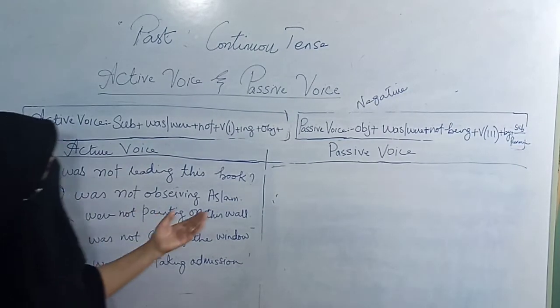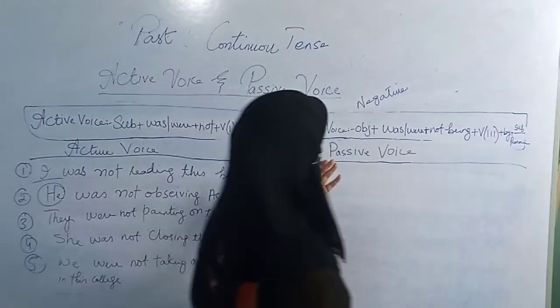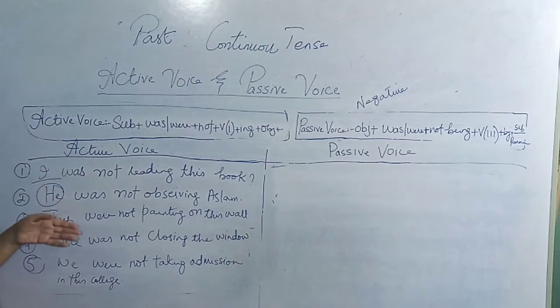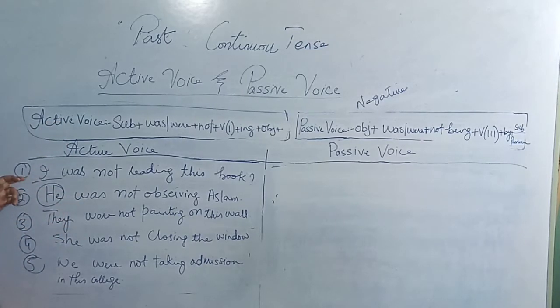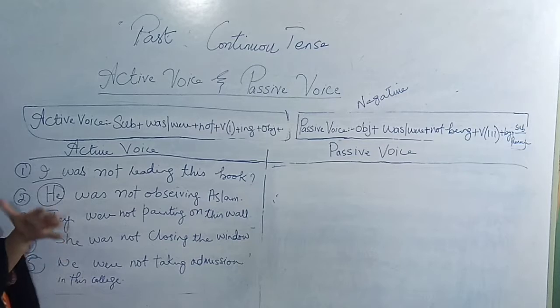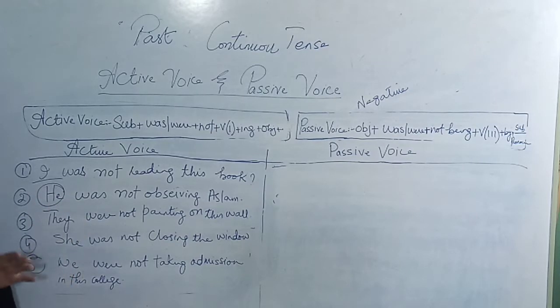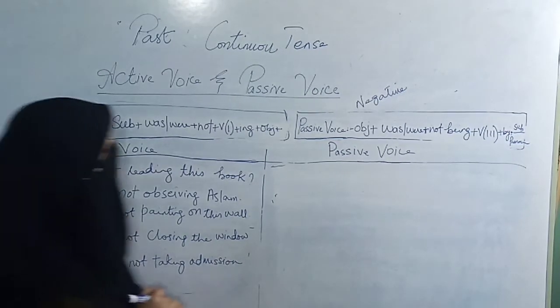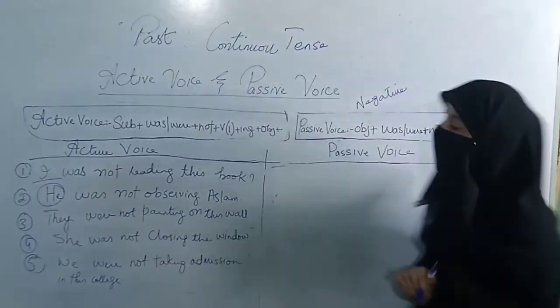Subject, was word, not, verb first form, ing, object, and at last you have to apply a full stop. Alright, so these are active voice sentences. Sentence number 1 is I was not reading this book. Second sentence is he was not observing Islam. The third sentence is they were not painting on this wall. The fourth sentence is she was not closing the window. The fifth sentence is we were not taking admission in this college. So we have to convert them into passive voice.